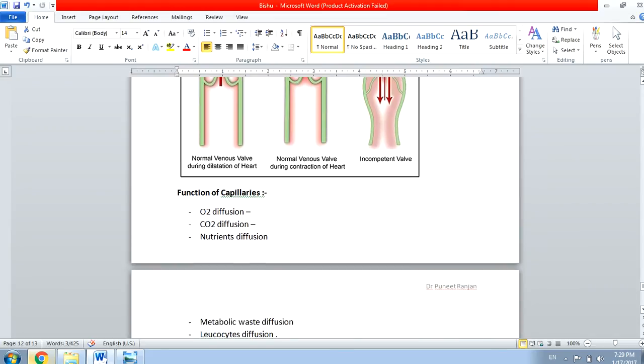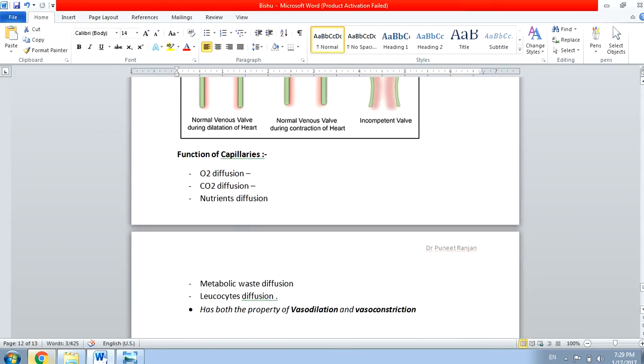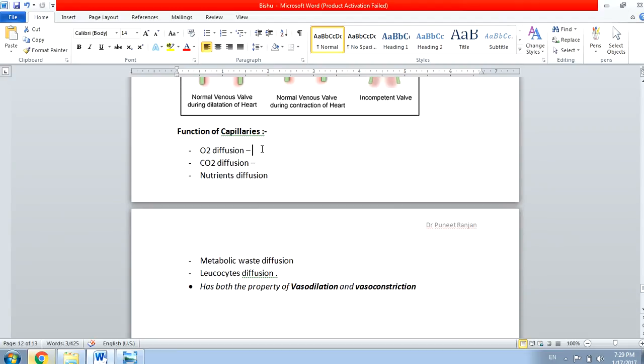Next comes the function of capillaries. The first function of capillary is the oxygen diffusion. What happens? It diffuses oxygen from the blood to tissue. Because the blood contains oxygen, so oxygen has to go to the tissue. So through capillaries, the blood goes to the tissue. It also diffuses the carbon dioxide from tissue to blood, so that this CO2 will be collected in the blood and then will go back to the artery, and through artery it will go back to the lungs and then get purified.